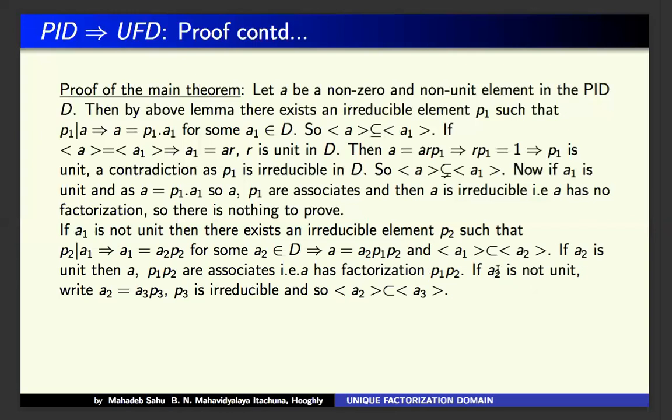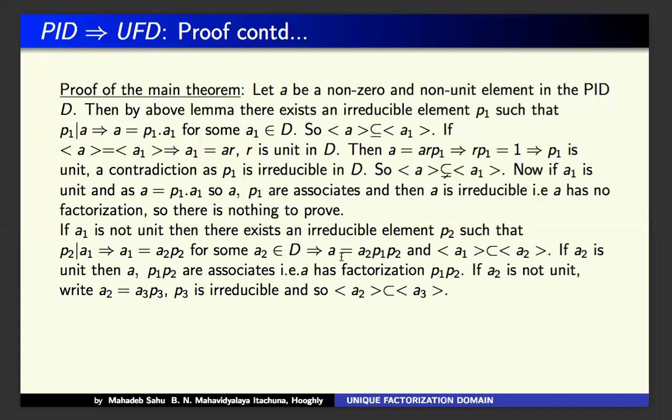Now if A2 is a unit, again you see that A equals A2 P1 P2, which implies A2 has no further factorization, so the only factorization is P1 P2, which are irreducibles.